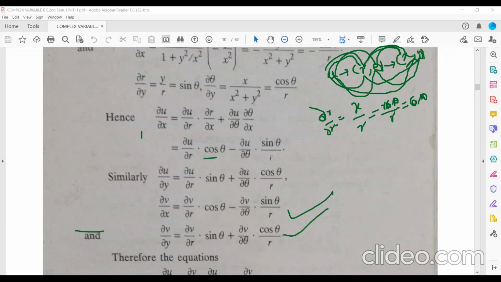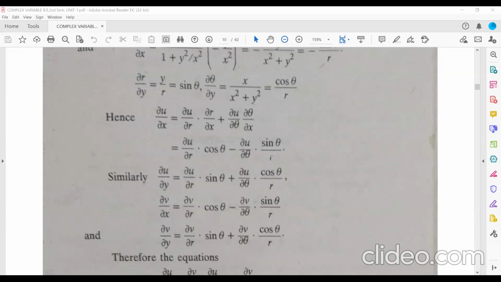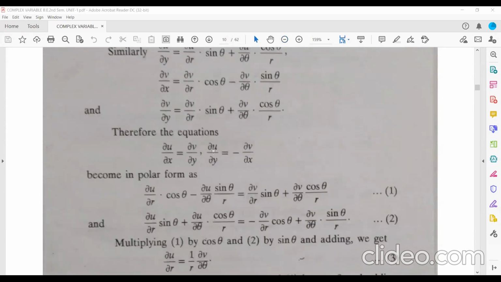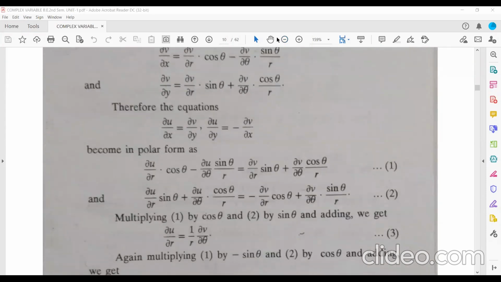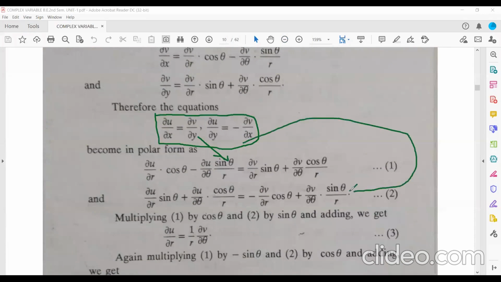So after calculation, if you substitute in this equation, this was the Cauchy-Riemann equation, is it not? If you substitute here, you'll get this equation. From the first equation you will get this, and from the other you will get this equation.